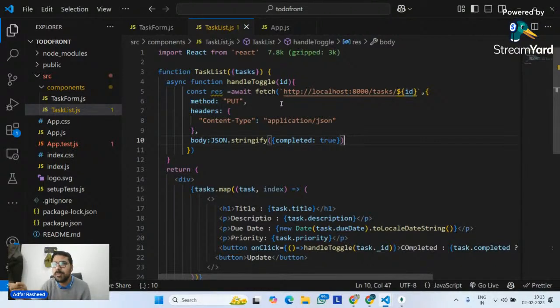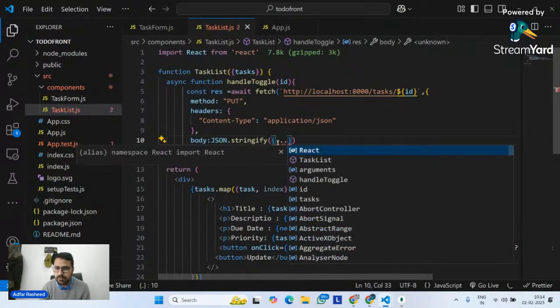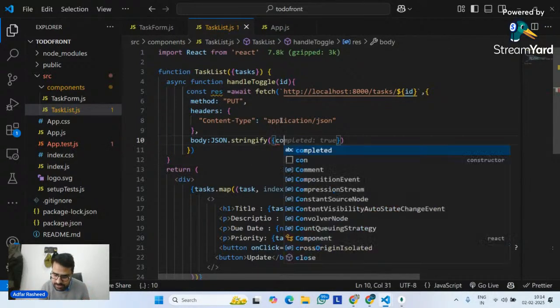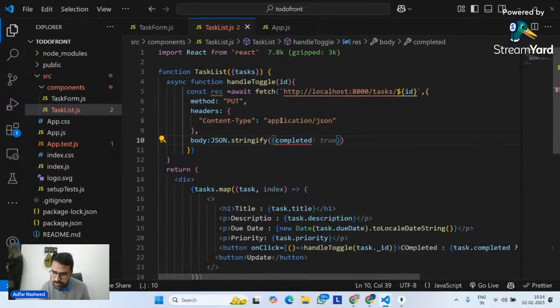But what if after that I want to make it false? If it is true, I want to make it false. I want to toggle. I don't want to just make it true. If it is false, make it true. If it's true, make it false. That's what I want to do. So I'm going to tell it, do not make my completed true. First of all, whatever my task is, simply put that here. Okay, very good, but we will do that later on. I would want you to update my completed at that point of time.